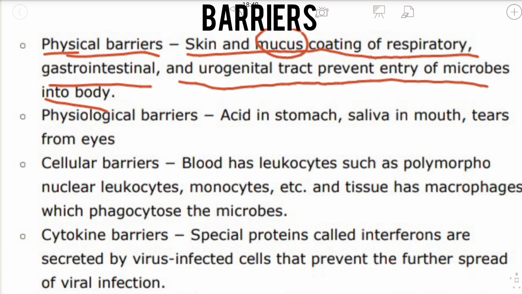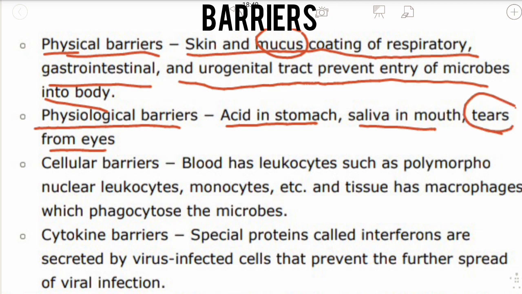Physiological barriers: acid in stomach, saliva in mouth, tears from eyes. These are the physiological barriers that will help you to fight the disease causing organisms. So see, tears are also very important. Crying is also very important to maintain the immunity in the body.